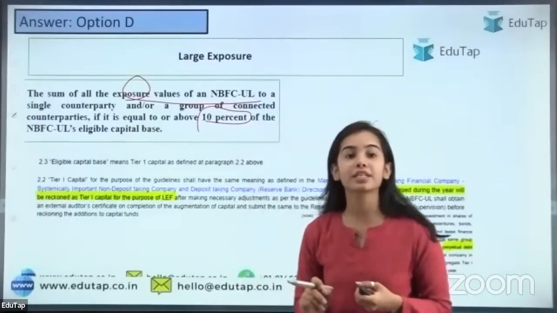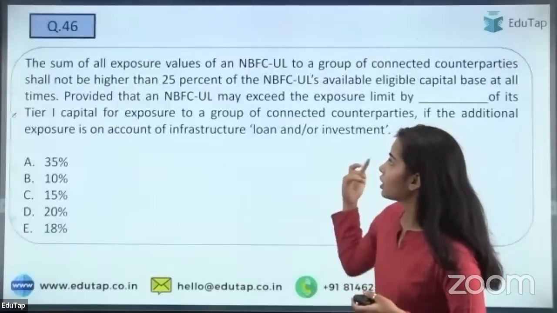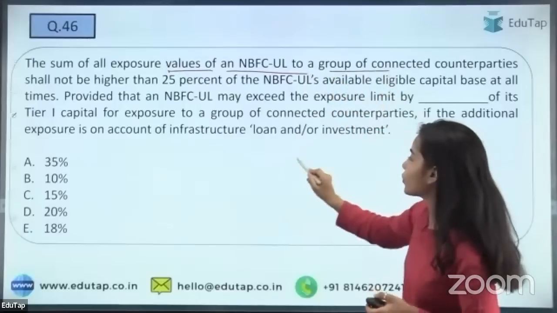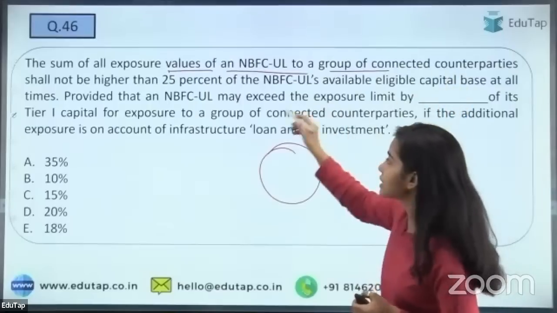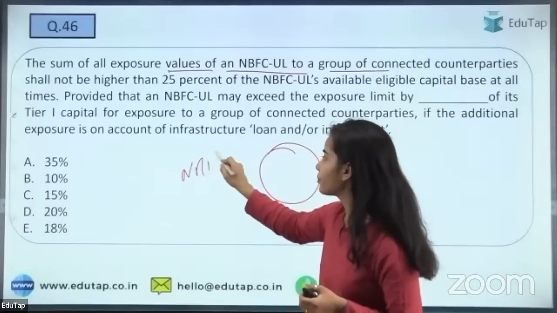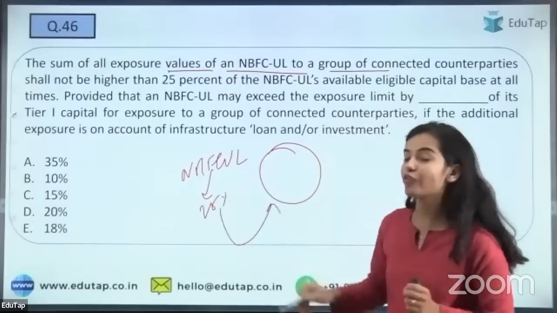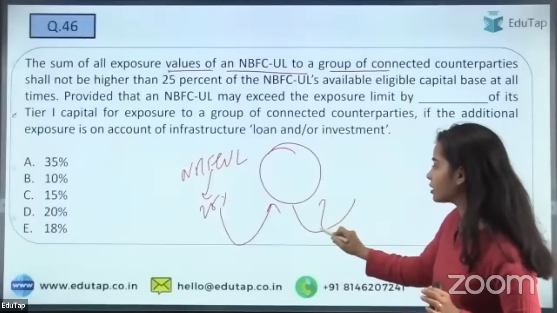Okay. So the next question is regarding the sum of all exposure values of an NBFC UL to a group of counterparties. So we are talking about a group of counterparties, and this is saying that NBFC UL can give 25% only to a group of counterparties, but this percentage can be increased by what?